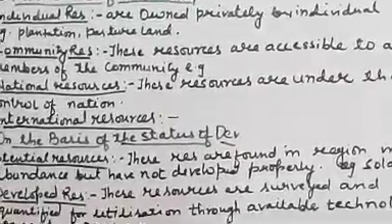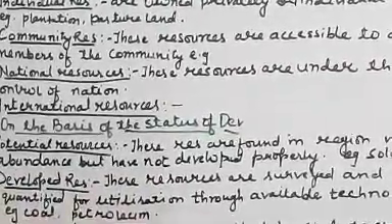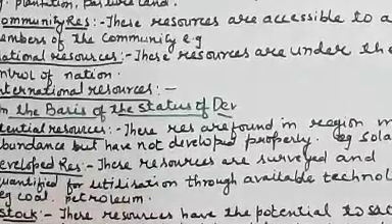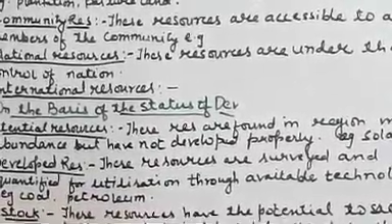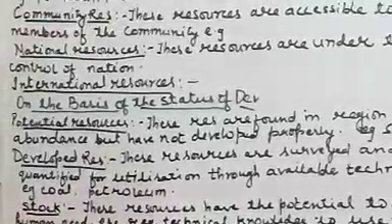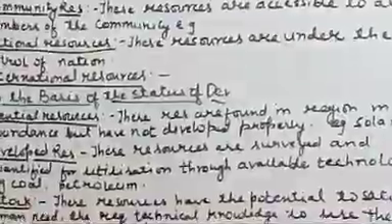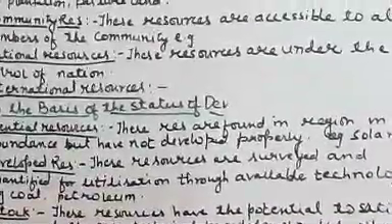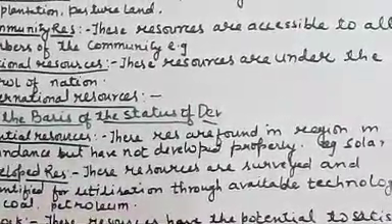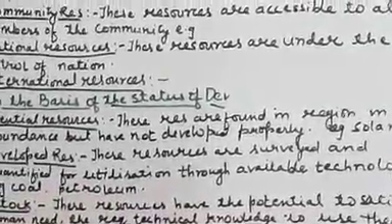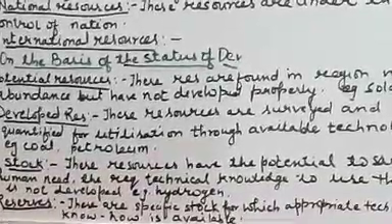All these public places, like the park, are community resources, because every member of the community can go there. Next come national resources. These resources are under the control of the nation. For example, all national parks, national bird sanctuaries and water are national resources.